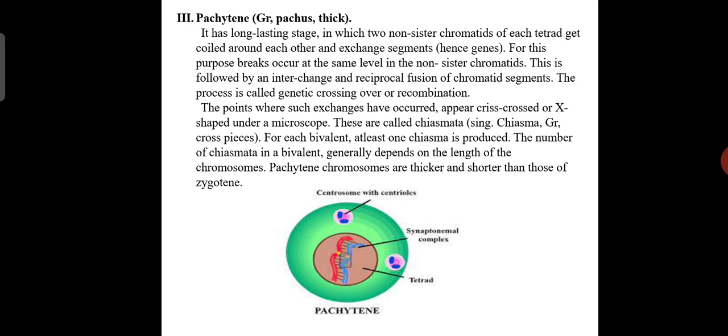The points where such exchanges have occurred appear as crisscrossed or X-shaped under the microscope. These are called chiasmata, right? For each bivalent, at least one chiasma is produced, and the number of chiasmata in a bivalent generally depends on the length of the chromosomes. So here, pachytene chromosomes are thicker and shorter than those of the zygotene.